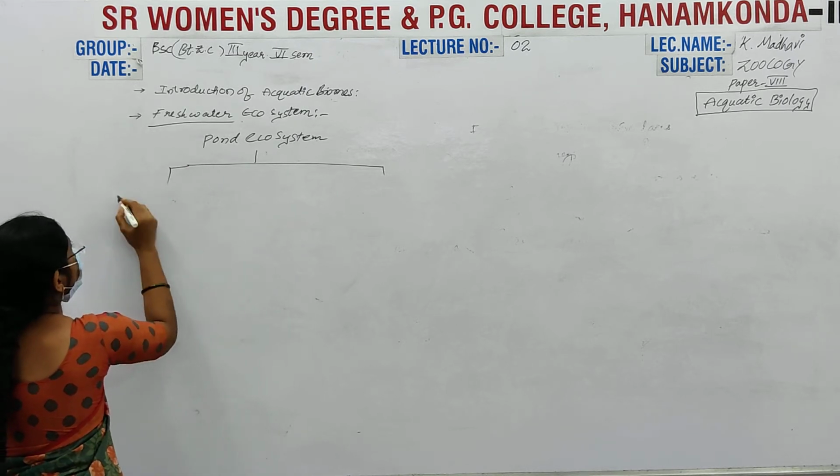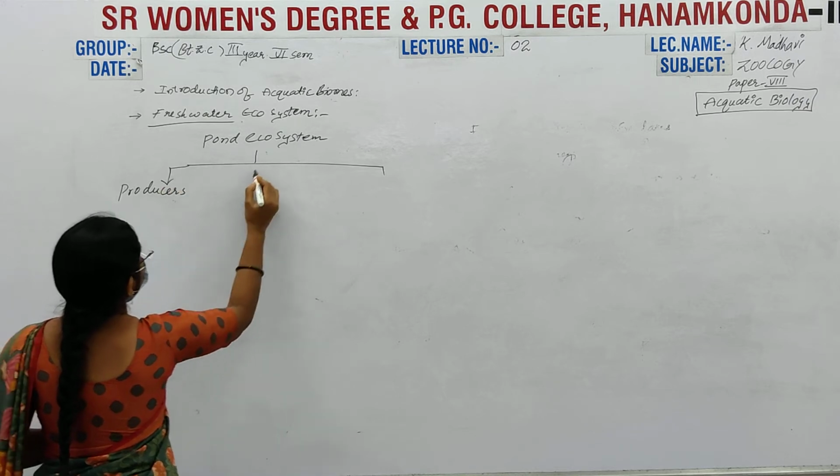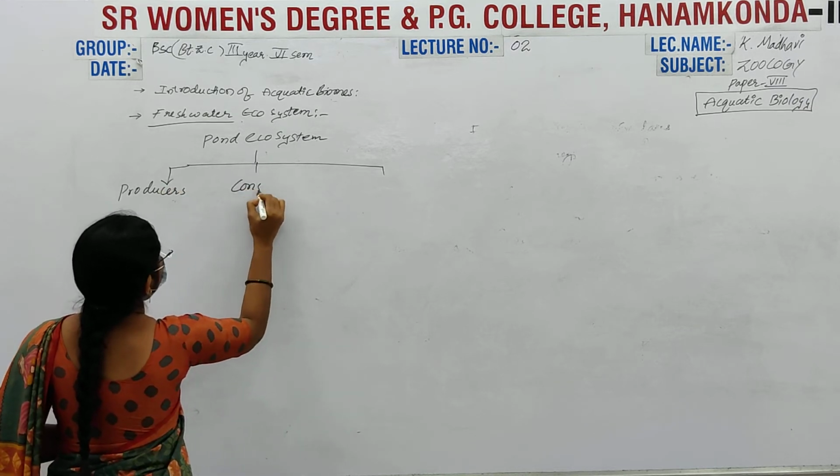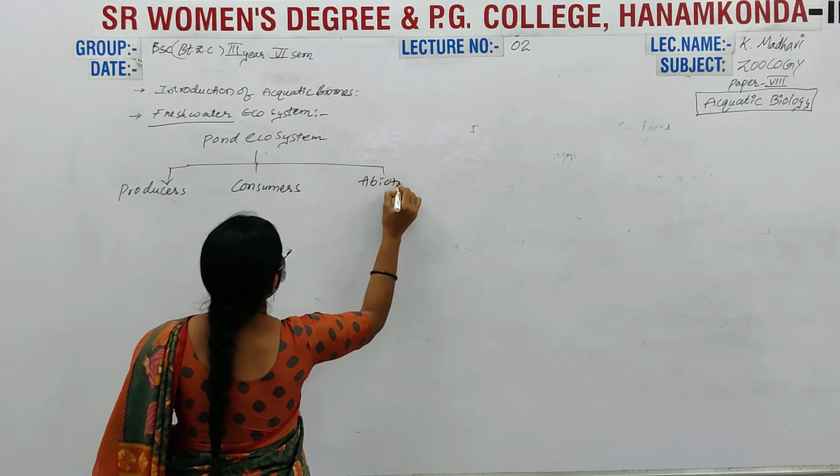the producers, consumers, and abiotic factors.